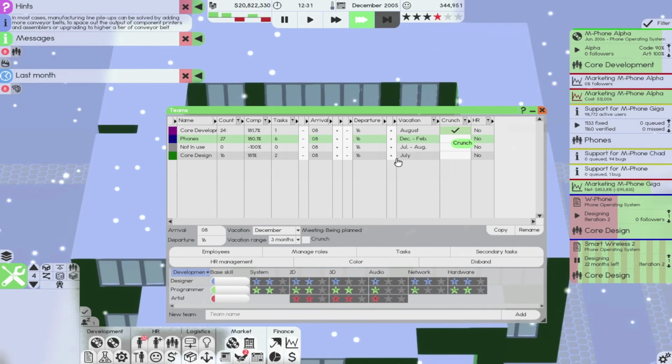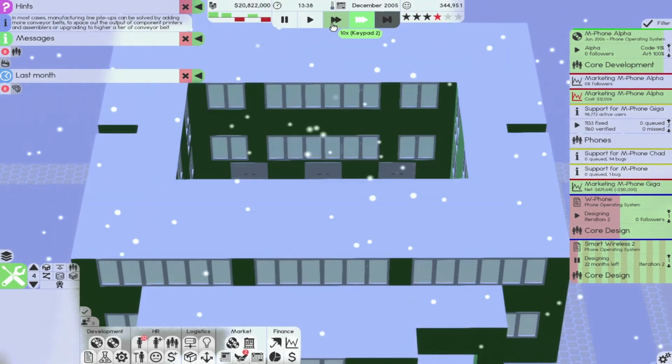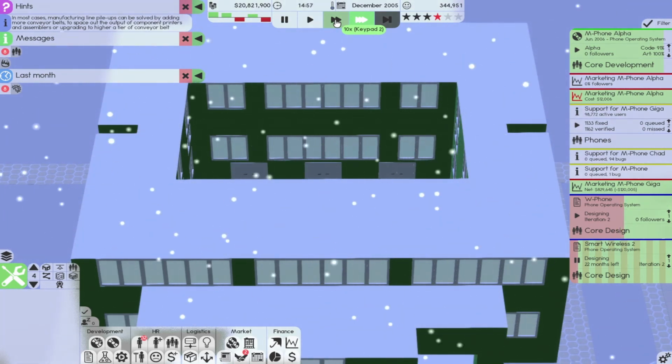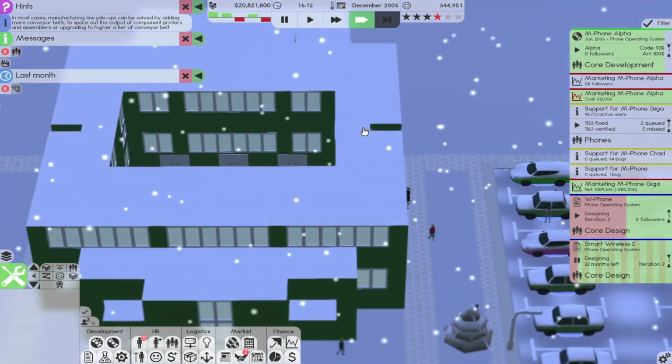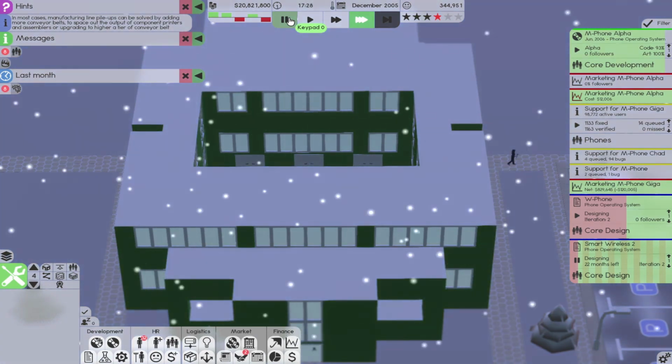And this one I just want spaced out. I'm tempted to even make this 4 months just to spread it out even more to make it less of an impact. Maybe I'll make it 4 months when the team is larger. Good progress today. Good progress.